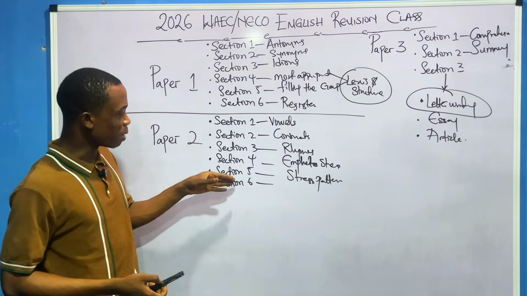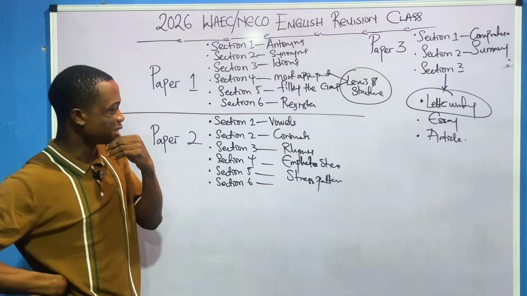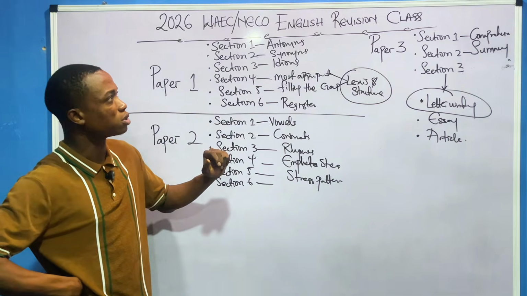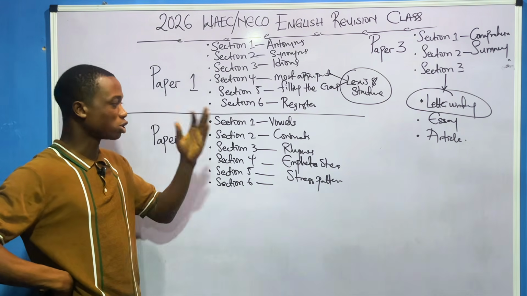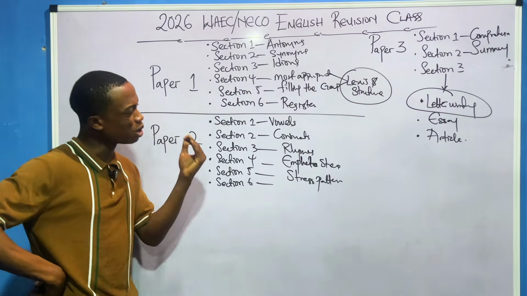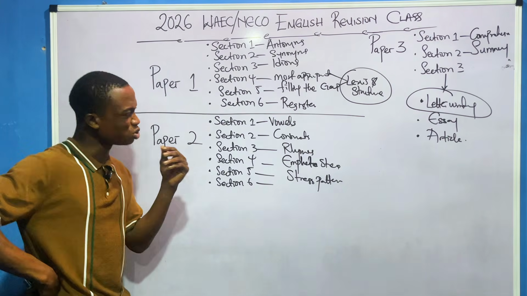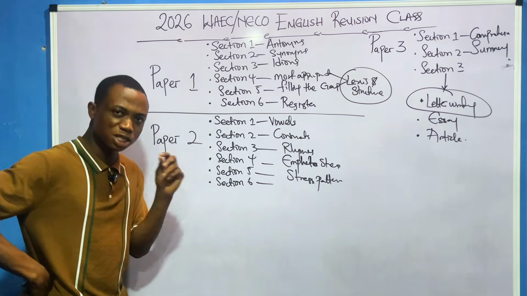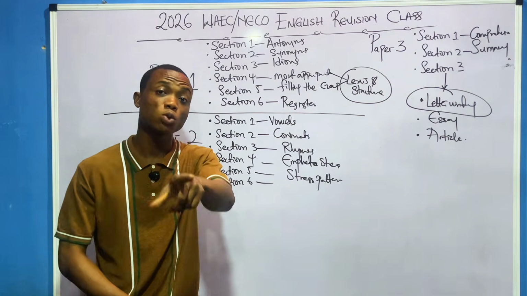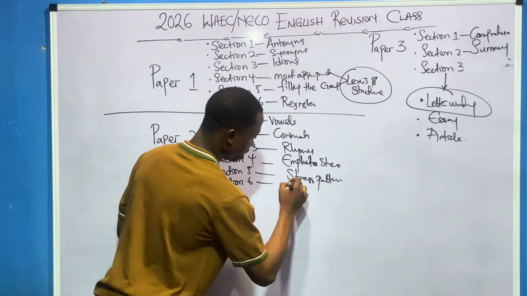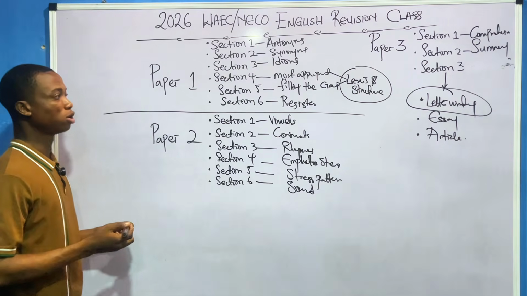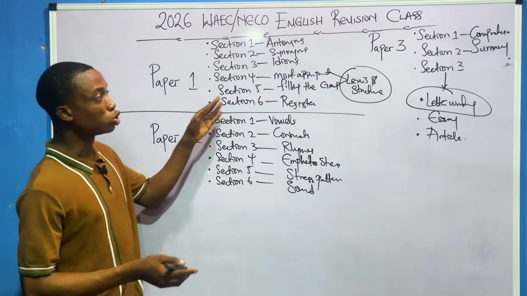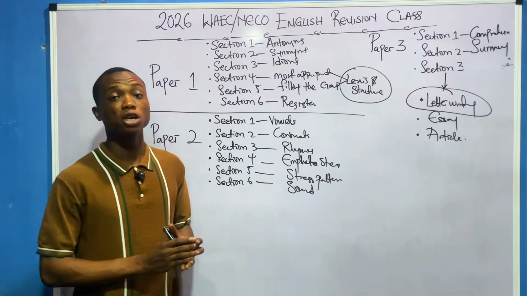I'm still trying to go through this paper 2. Am I saying that it's not complete? I don't know. We have vowels. They'll ask you vowels. They'll ask you consonants. They'll ask you rhyme. They'll ask you emphatic stress. They'll ask you stress pattern. Am I saying that something is missing? So yeah, the last one is sounds. They'll tell you, okay, which one has the similar sound with this one? You get. So these are what you should be expecting on the day of your WAEC exam.